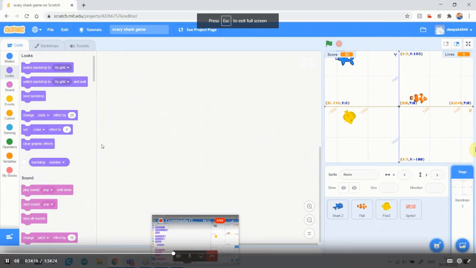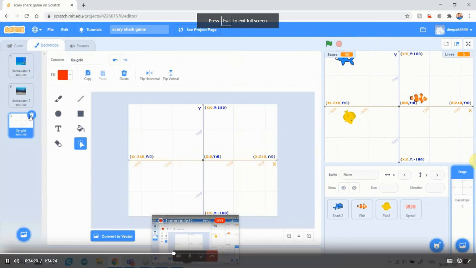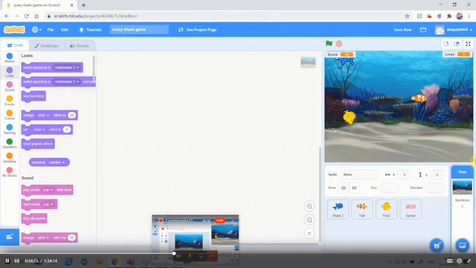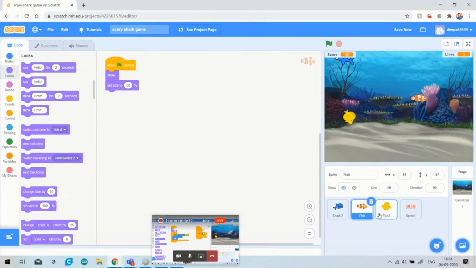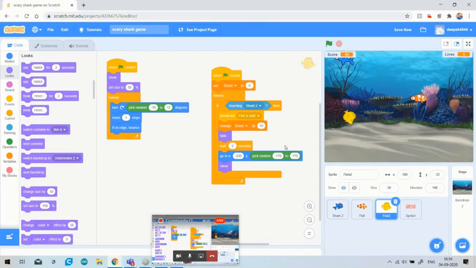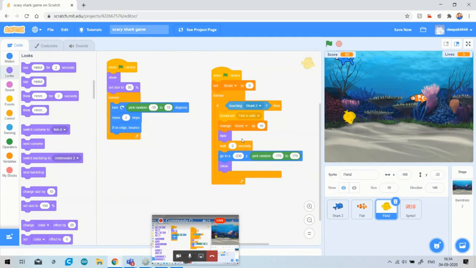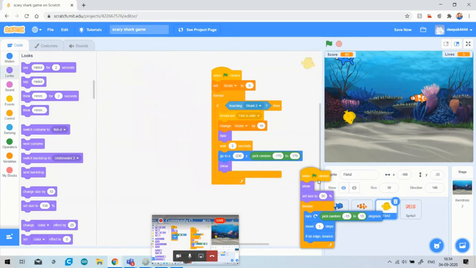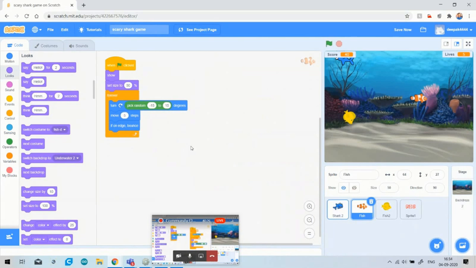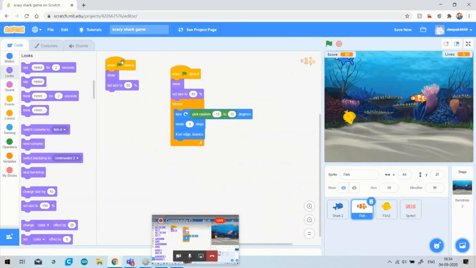Okay, again I will choose the backdrop and just delete it, I do not need this backdrop. As you see, I have increased the score by 10 when my shark eats the safe fish. Now the toxic fish is also there, and it will have the same movement as this fish. So we just have to copy it and paste it onto it. As you can see, my fish will have the same movement as this fish.